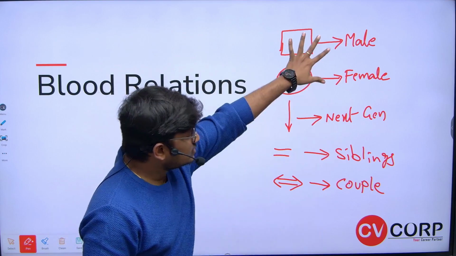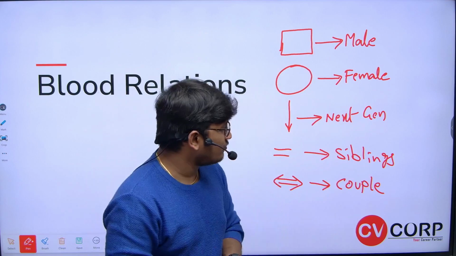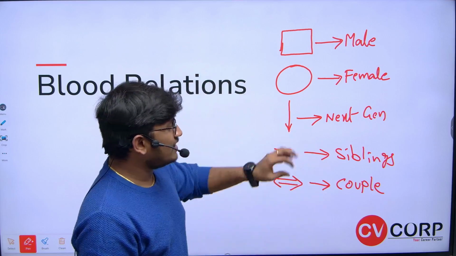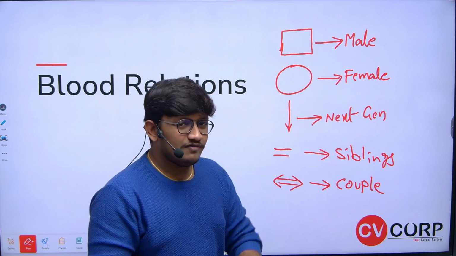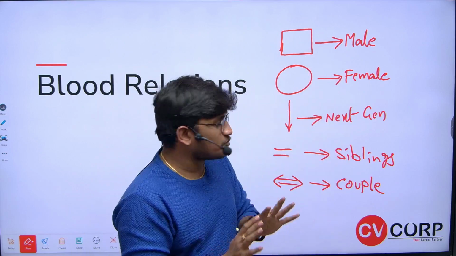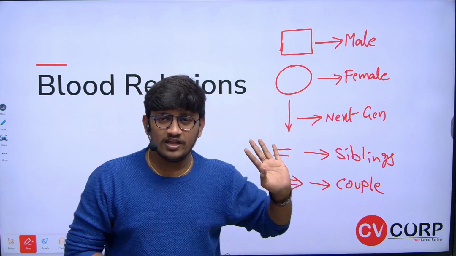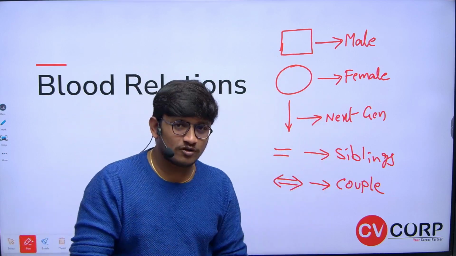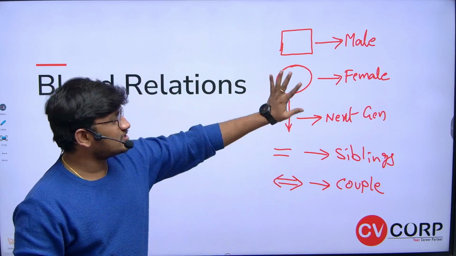So by using these five symbols, we are going to solve the complete concept of blood relations. Any questions you can take, it is very easy to solve and very easy to answer by using these five symbols, with as many questions as possible that we can solve in blood relations. Okay, I hope you all are clear about these five symbols. Please make a note of these five symbols, or you can remember them. Okay, we'll just go through once.